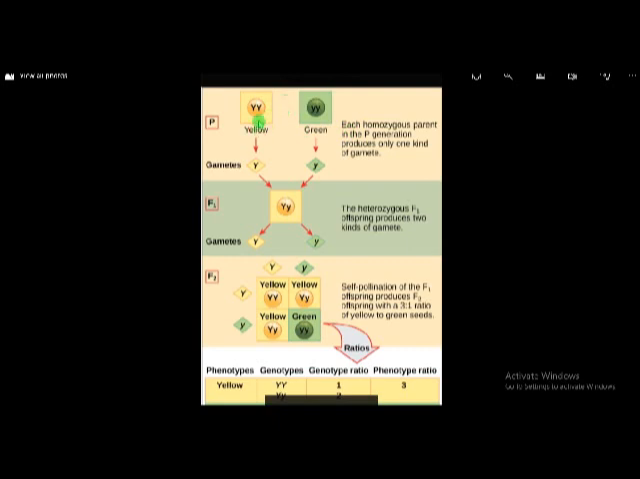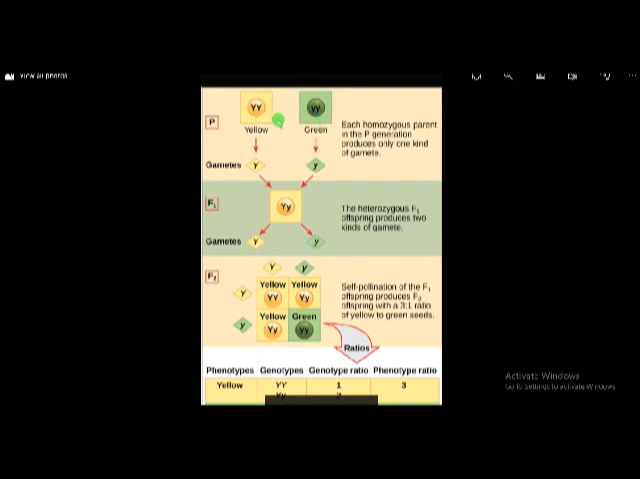Here we are observing capital Y, and here small y. That means these two capital Y are factors. They are mainly responsible for the yellow color of the seed. And here small y, they are the factors mainly responsible for the green color of the seed. Here capital Y, they are actually called genes. And small y, they are called genes.